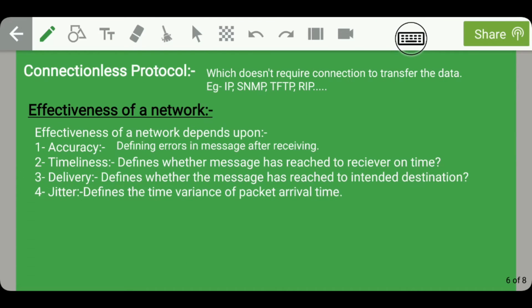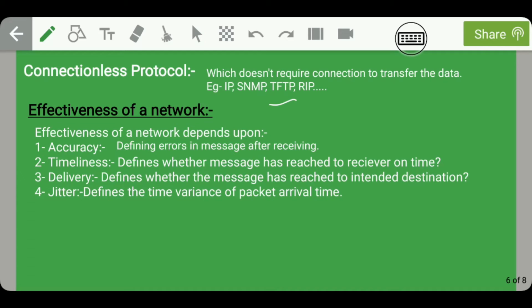Guys, moving on, let us discuss what a connection-less protocol is. Okay, so a connection-less protocol is one which doesn't require a connection to transfer the data. For example, IP, SNMP, TFTP, RIP, etc. IP stands for Internet Protocol, SNMP stands for Simple Network Management Protocol, TFTP stands for Trivial File Transfer Protocol, and RIP stands for Routing Information Protocol.